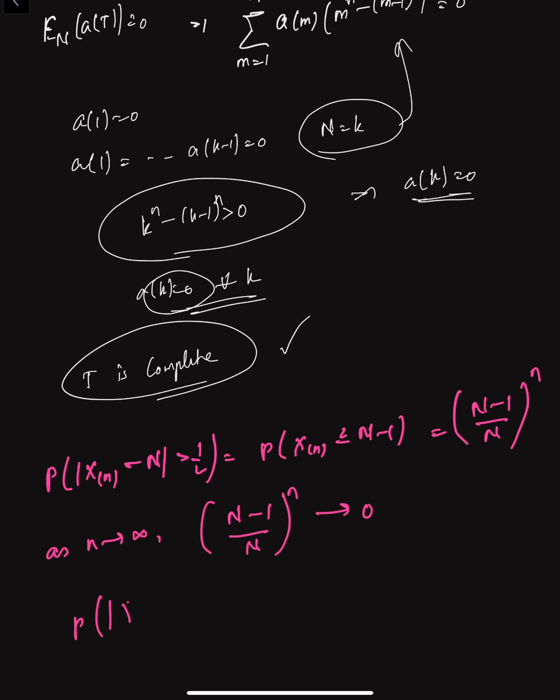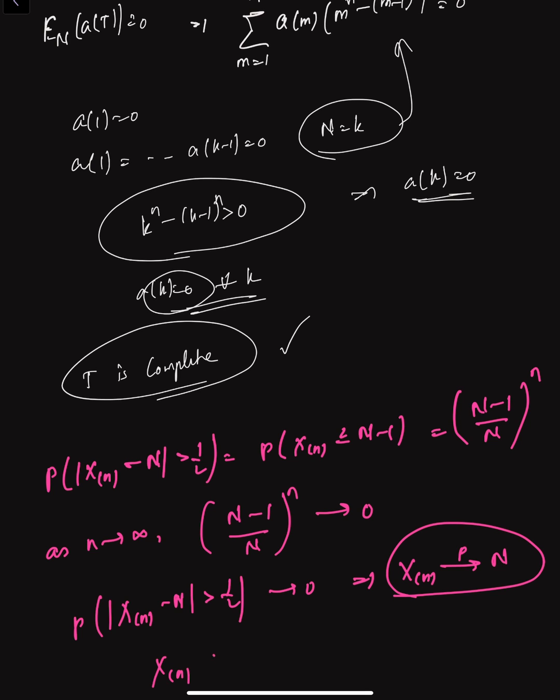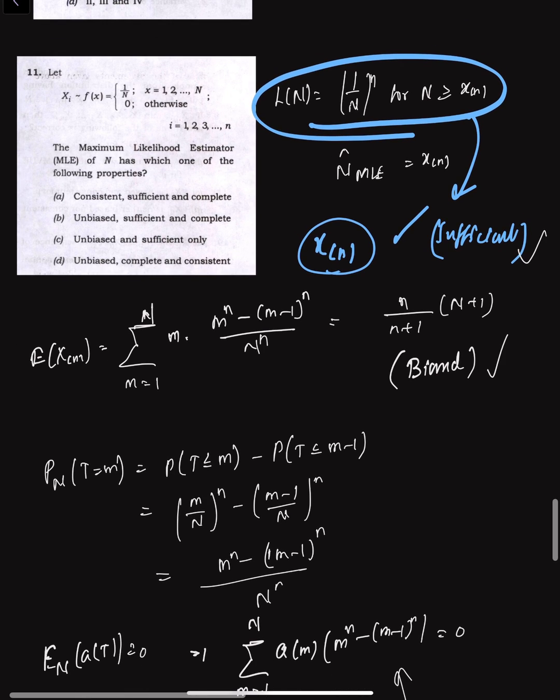So the probability of mod X(n) minus N greater than half tends to 0. That means X(n) in probability tends to N. So X(n) is also a consistent estimator. So the maximum likelihood estimator is consistent, sufficient and complete. So option A is the correct answer.